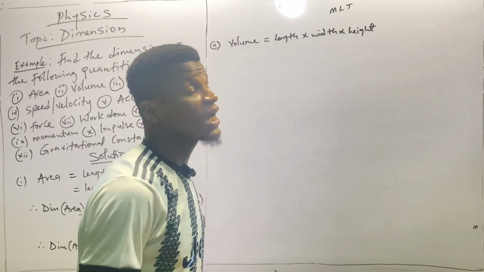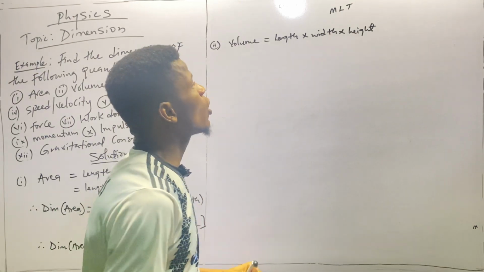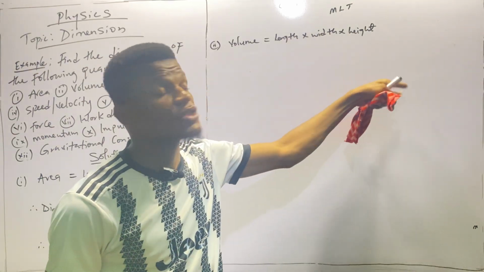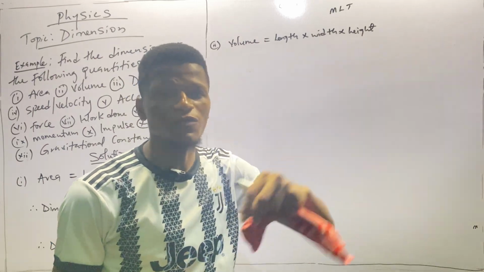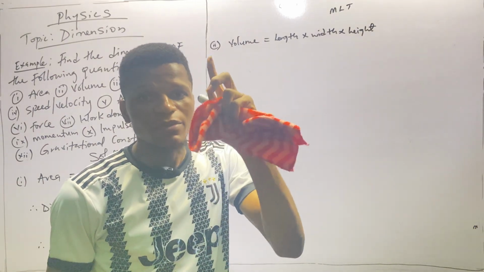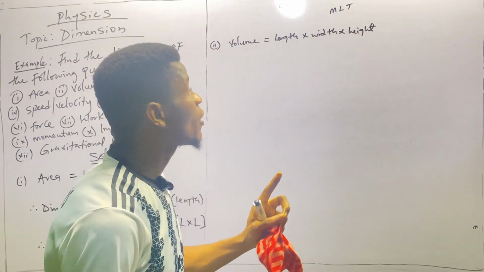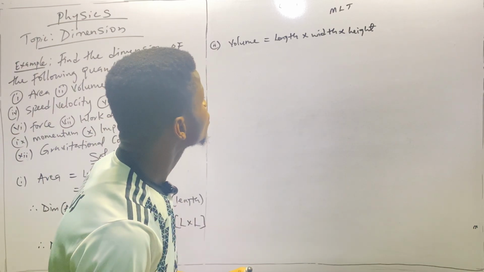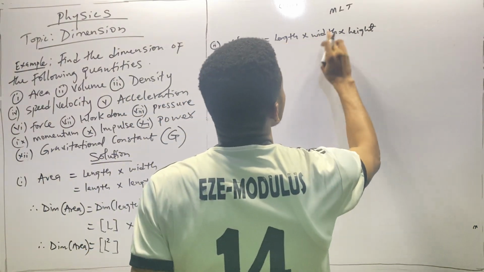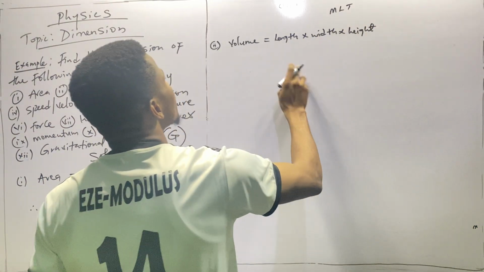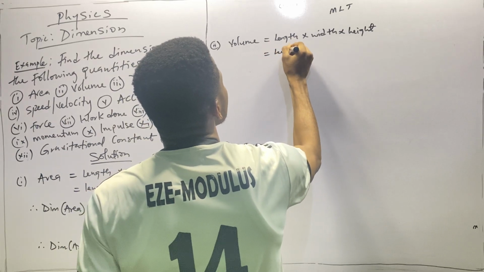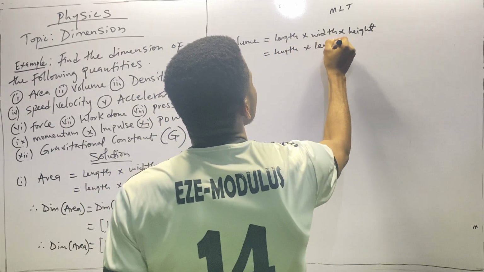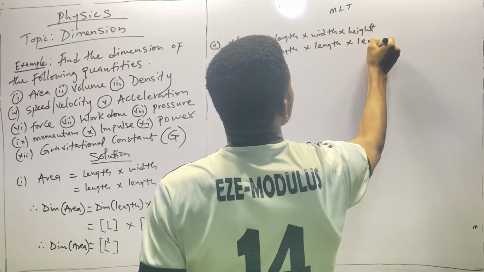We are not interested in the size or the pattern, we are only interested in the originality of the quantity, which is that all of them bear the name length. However they appear, all of them are length. So we can see that as length times length times length.